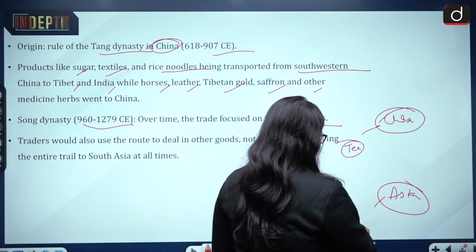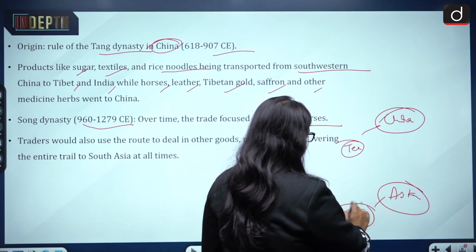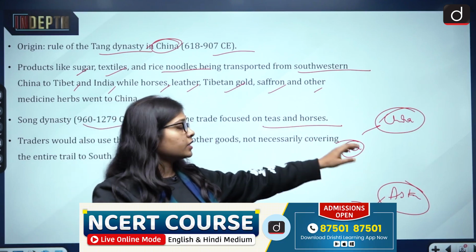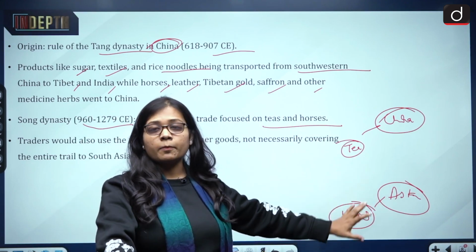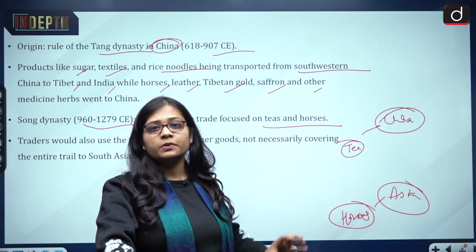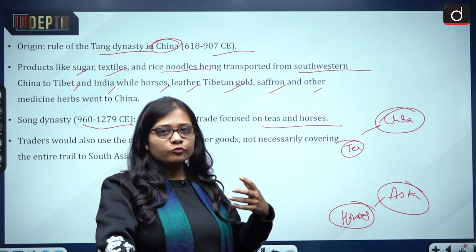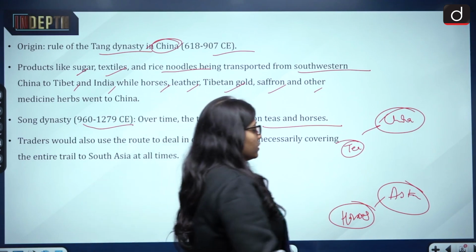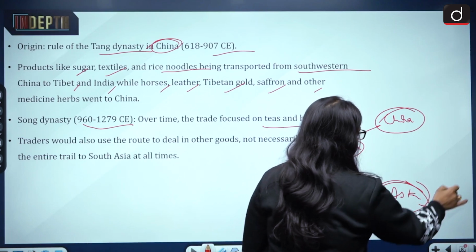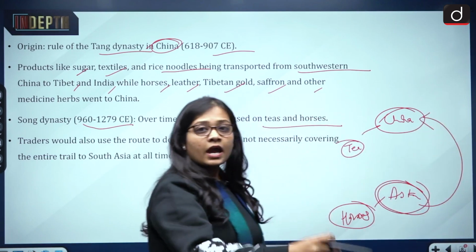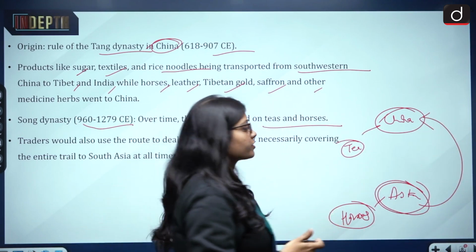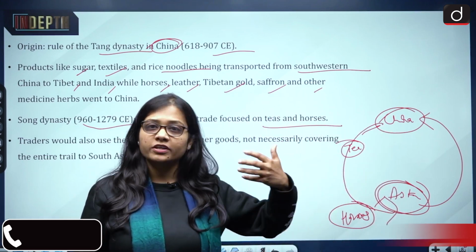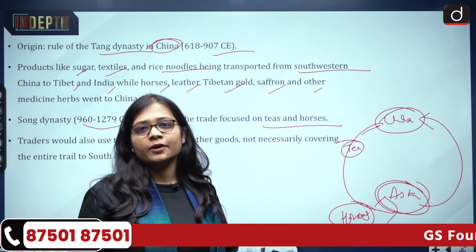But horses were present in the other Asian countries, while tea was not. So the people in the other Asian countries liked having tea because it was considered a hot beverage and people enjoyed it. So horses used to go to China from the other Asian countries, and in exchange for the horses, tea used to come to those countries.